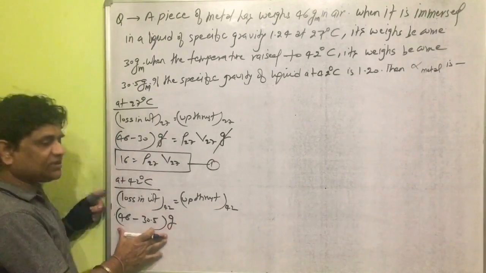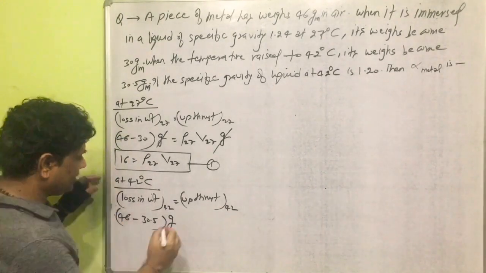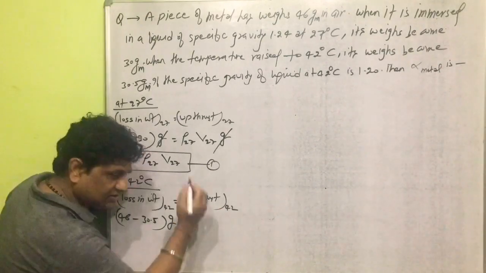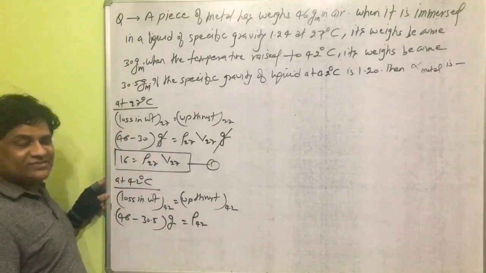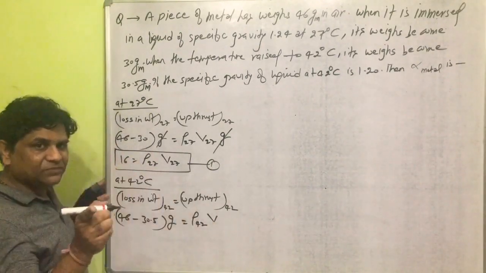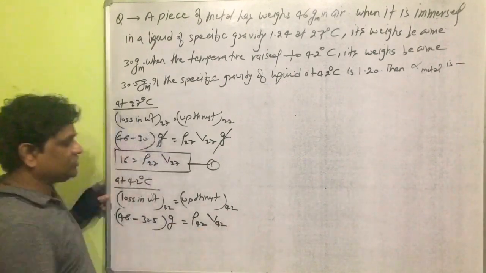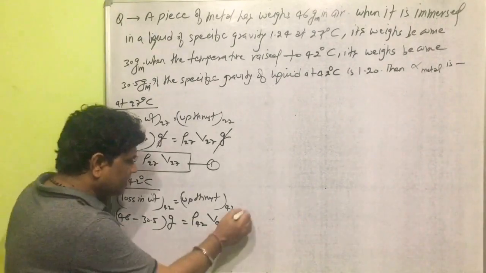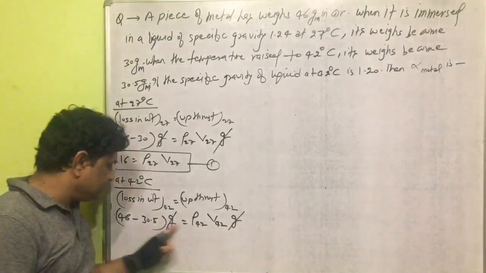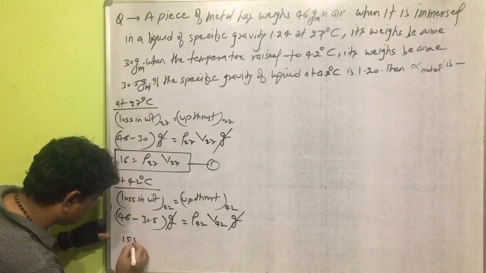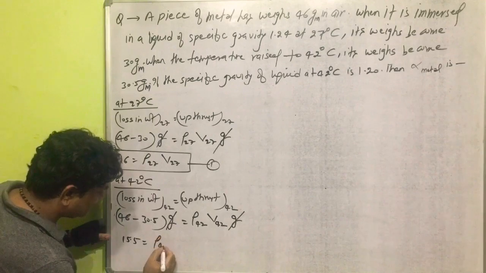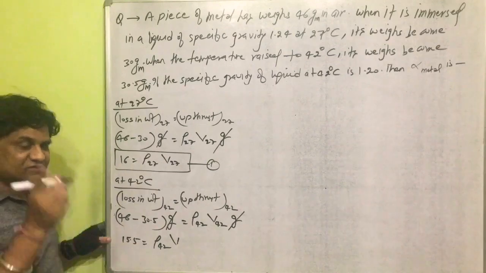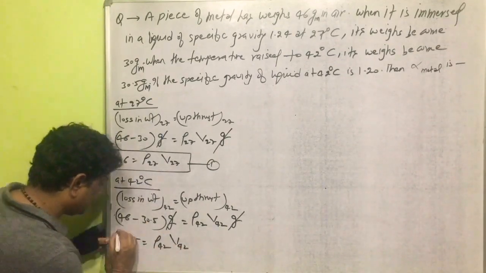Multiplying by gravity, converting into loss in weight. Loss in weight is equal to upthrust at 42 degrees Celsius, which is equal to the density of the liquid at 42 degrees Celsius times the volume of the metallic piece inside the liquid at 42 degrees Celsius times gravity g. Now g will be cancelled. Simplifying this relation, it will come 15.5 is equal to the density of the liquid at 42 degrees Celsius times the volume of the metallic piece inside the liquid at 42 degrees Celsius.